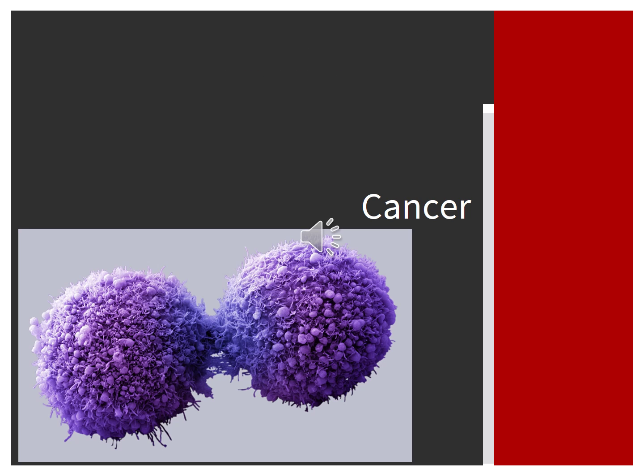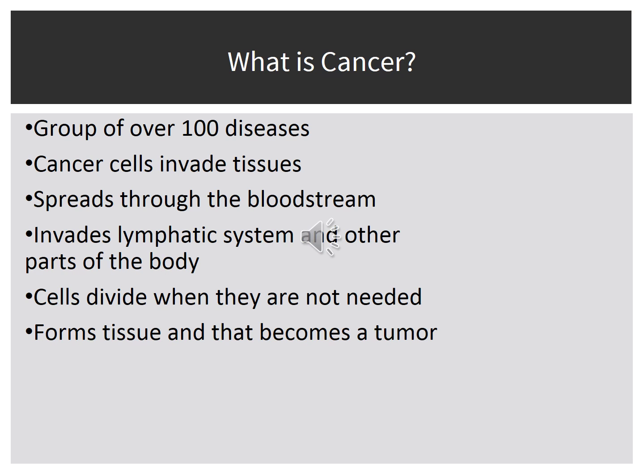Cancer. What is cancer? It's a group of over 100 diseases. Cancer cells invade tissues, spread through the bloodstream, and invade the lymphatic system and other parts of the body. Cells divide when they are not needed to form tissue, and that becomes a tumor.